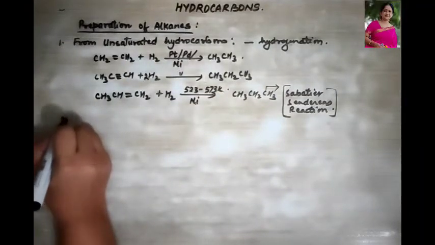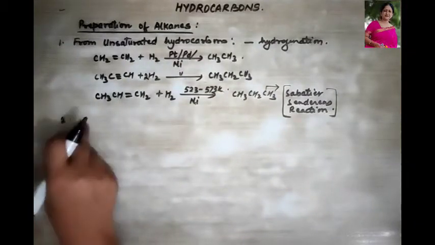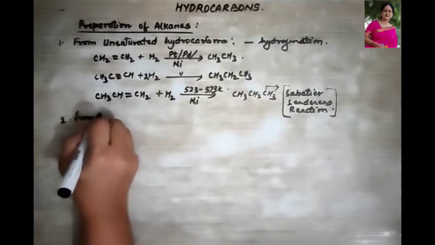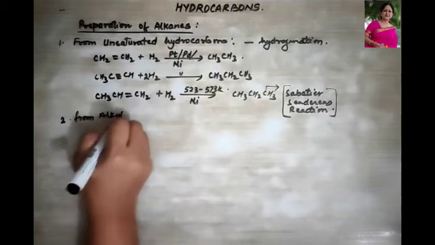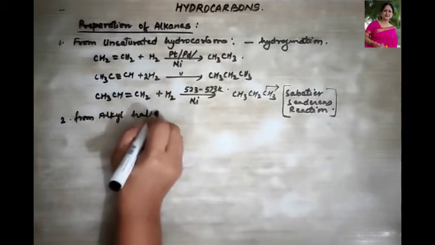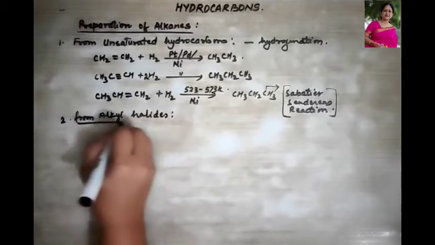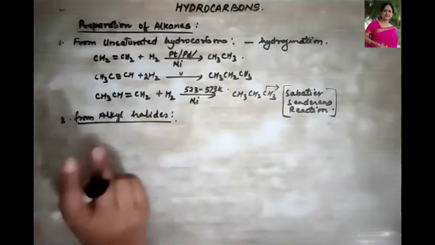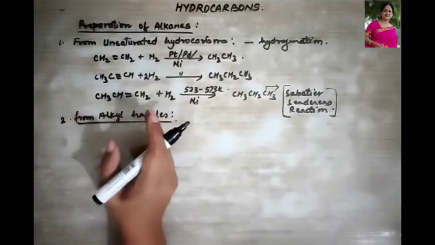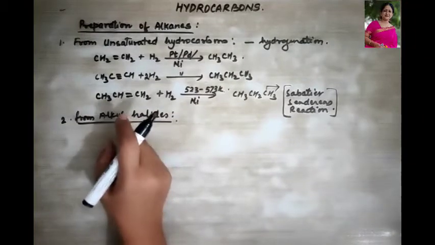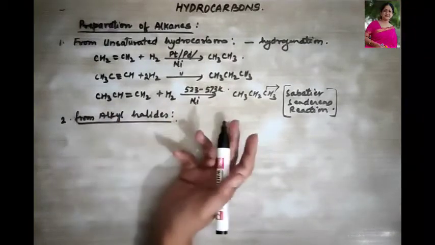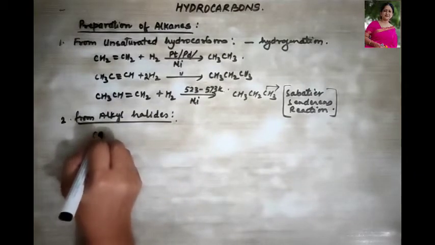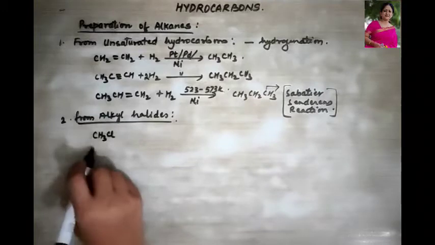Now coming to the second method, that is from alkyl halides. Okay, I hope you know what are alkyl halides. So alkyl halides except fluorides, remember, on reduction with zinc and dilute HCl, they always give alkanes. So your alkyl halide could be like CH3Cl.